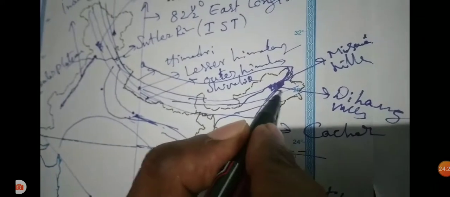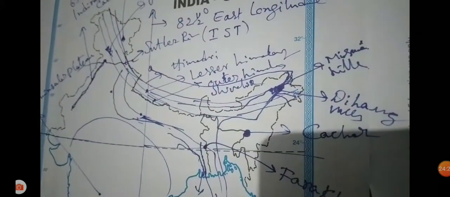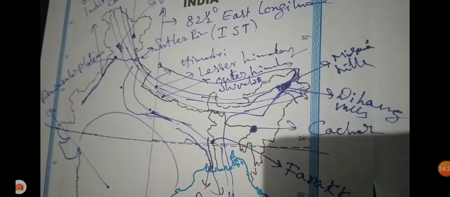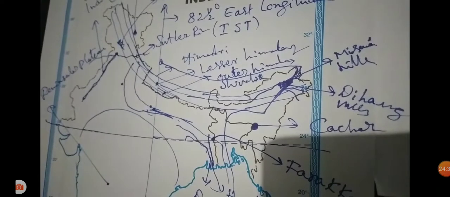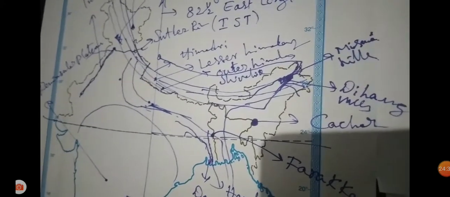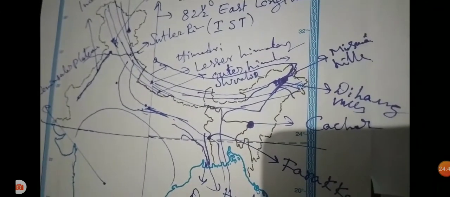In Bangladesh, one tributary is there, the Meghna, near the downside of the Padma River.